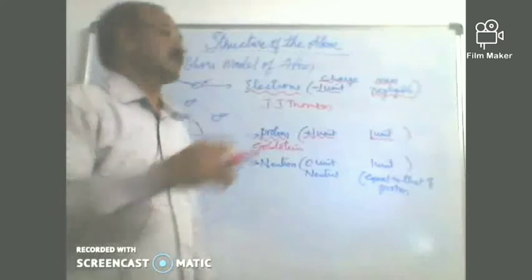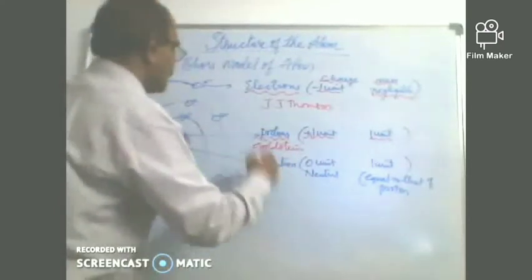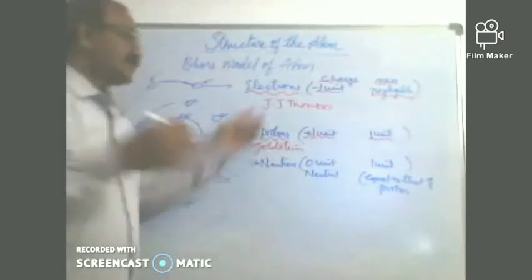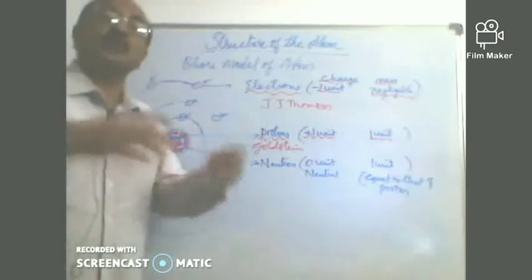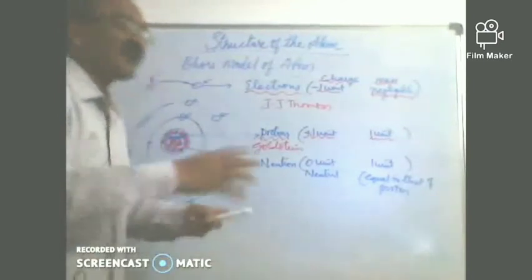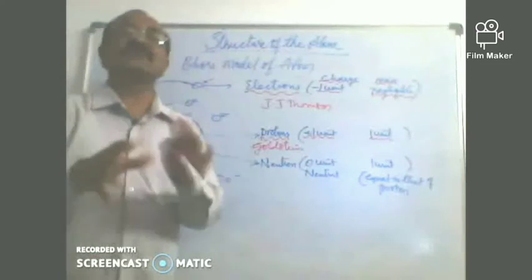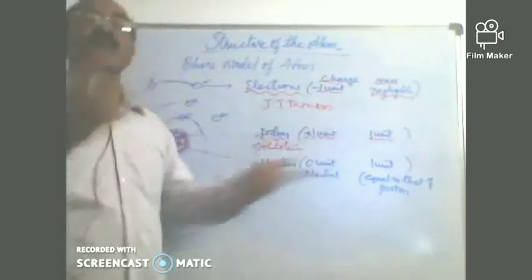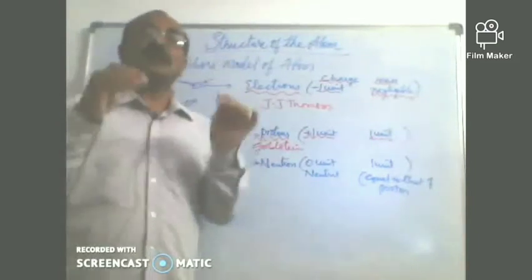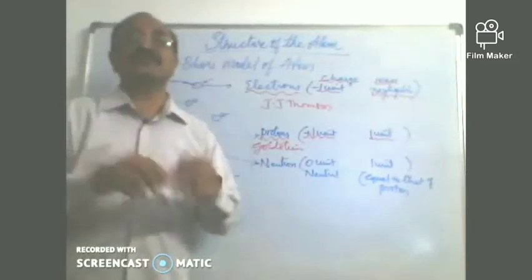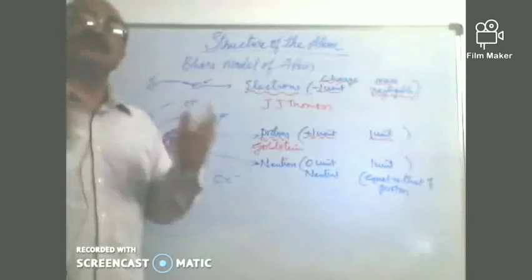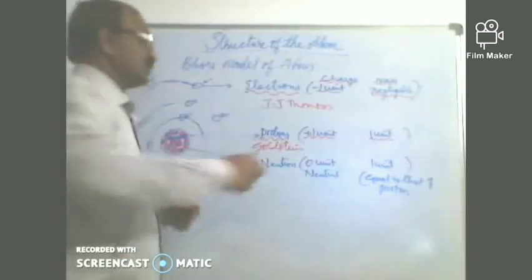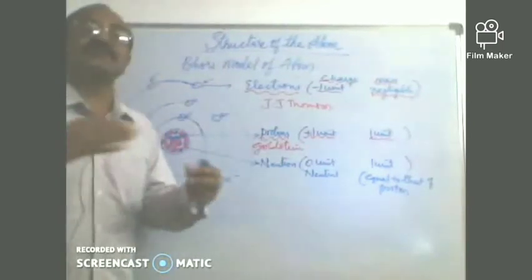And the next one, the neutron. Now this is something special. In subsequent findings, there was a discrepancy between the masses of the atoms and the number of protons. This gave an idea to a scientist named Chadwick that there may be some other particles which add to the mass.